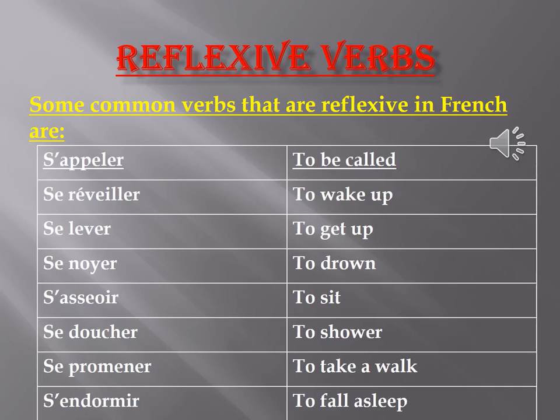We have so many French verbs that are reflexive in nature, but these are a few that we can have here. So we take them again: s'appeler, se réveiller, se lever, se noyer, s'asseoir, se doucher, se promener, and s'endormir.